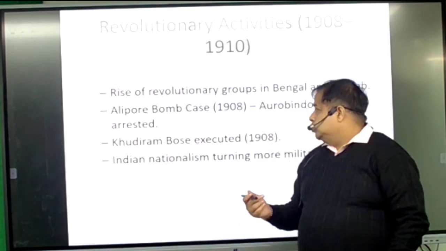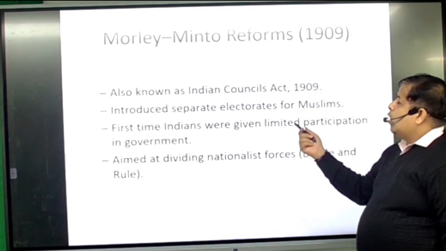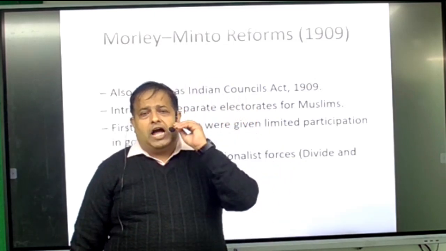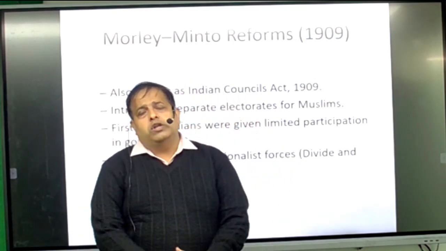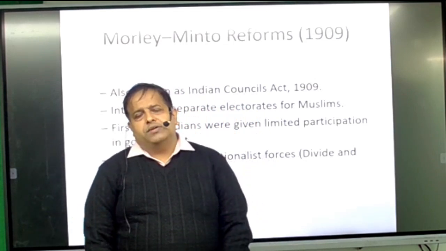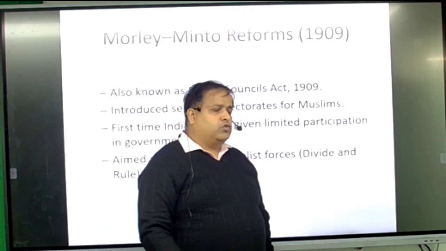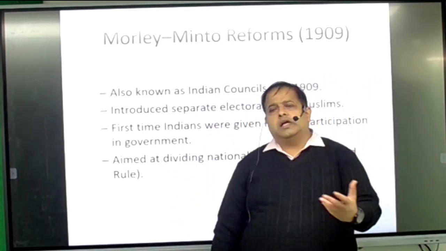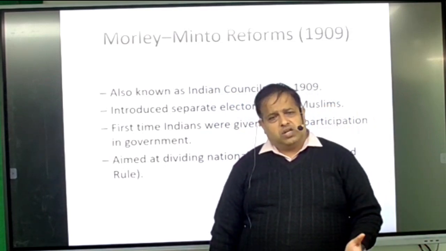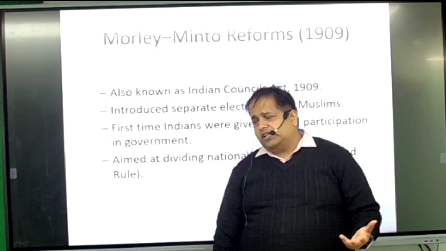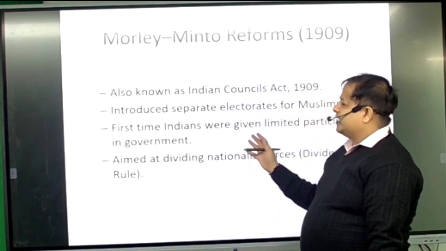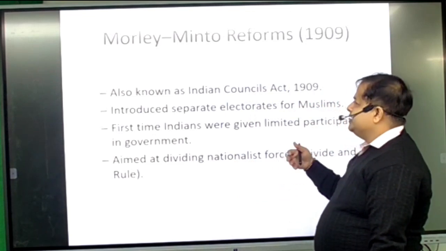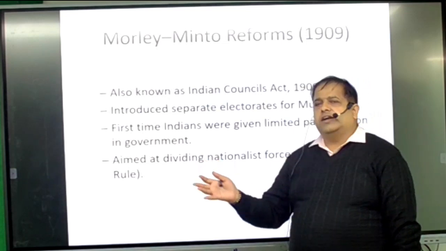Okay, so if we go further, V.D. Savarkar. V.D. Savarkar got two life imprisonments. He was the only person who got two life imprisonments. And if you study further about him, you get to know that in London he started a secret organization from whose side bomb training was given. So these are the actively militant nationalist forces which worked for the freedom of India.